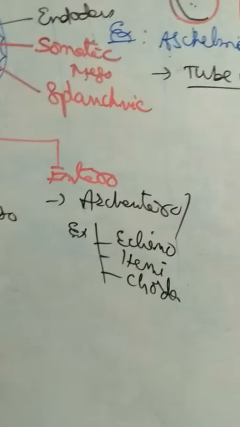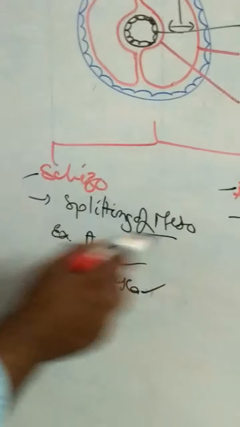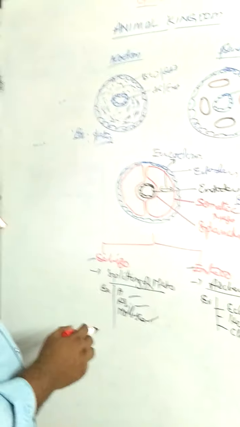What are the two types of eucoelomates? Schizocoelom and enterocoelom. Coelom derived from the splitting of mesoderm is schizocoelom. Coelom derived from the pouches of the archenteron is enterocoelom. Schizocoelom is exhibited by the phyla Annelida, Arthropoda and Mollusca.